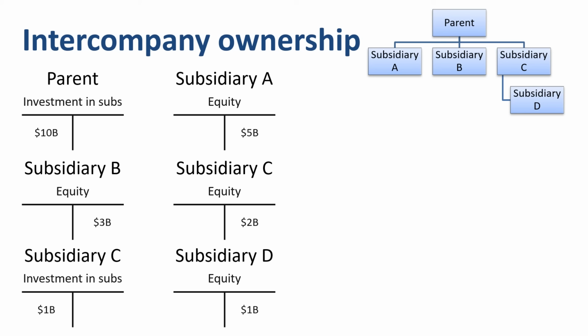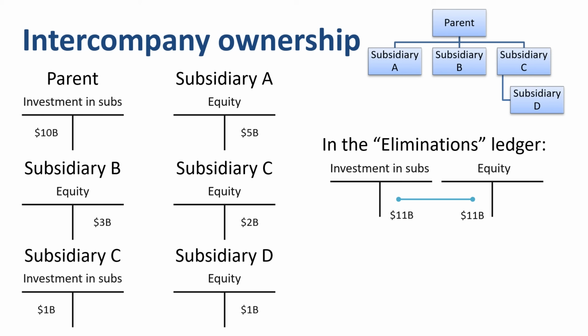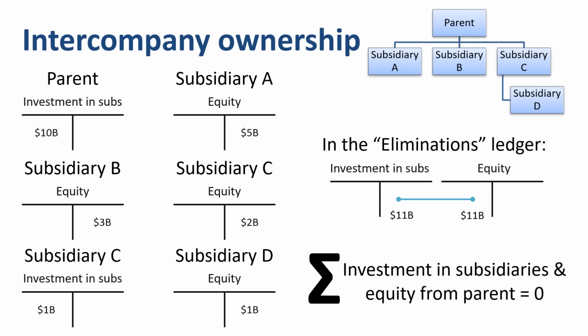Like in the previous example, the balances in the books of the individual operating segments or legal entities are kept in place, while in the eliminations ledger, offsetting journal entries are booked to correctly state the group level totals. In the eliminations ledger, the account investment in subsidiaries is credited for $11 billion, while the equity account is debited for $11 billion. As a result, for the group, the sum of each of the accounts, investment in subsidiaries and equity from parent, is 0. Similar elimination journal entries would be recorded when there are intercompany loans between parent and subsidiaries or among subsidiaries.